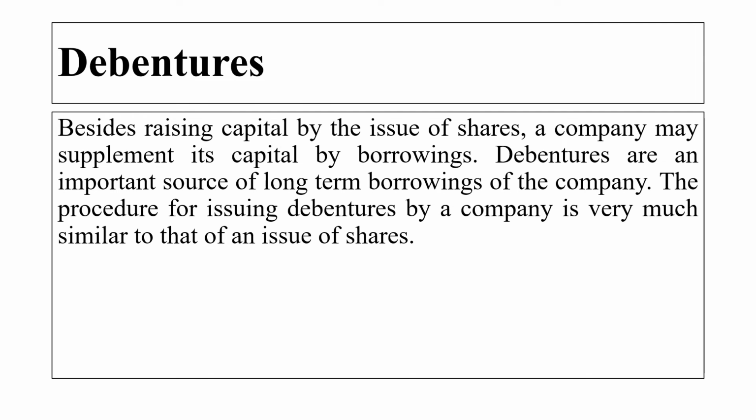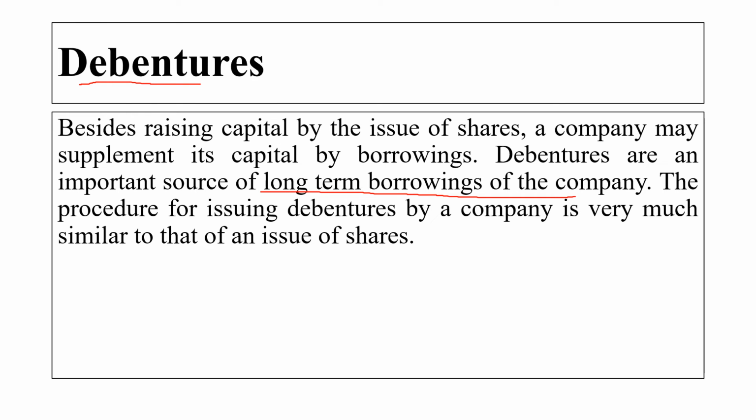Then is debentures. Now what is debentures? The debenture is again a marketable security which is issued by the business or the organization. Debentures are an important source of long-term borrowing for the company. It is again a long-term source of finance, from where the company can collect the finance.